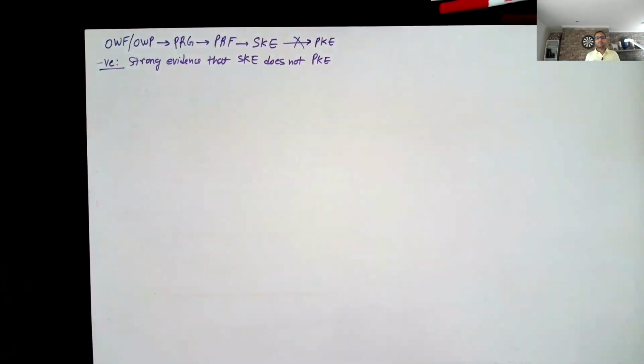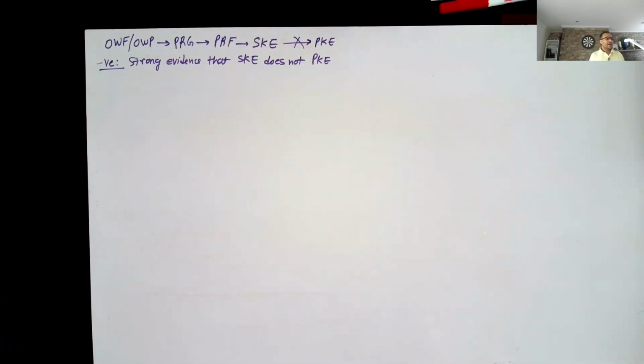In other words, there have been what are known as black box separation results, which show that you cannot take a symmetric key encryption and convert it in a black box way to public key encryption. If you want to build public key encryption, you necessarily need something else.